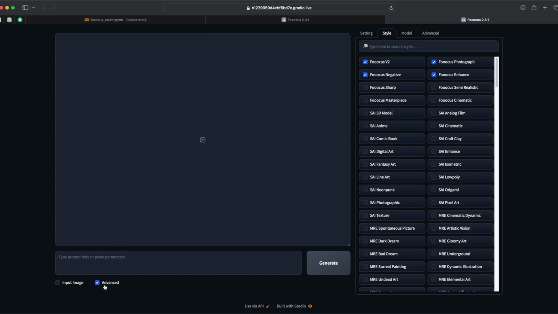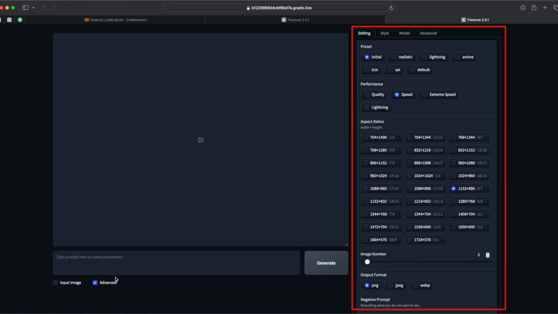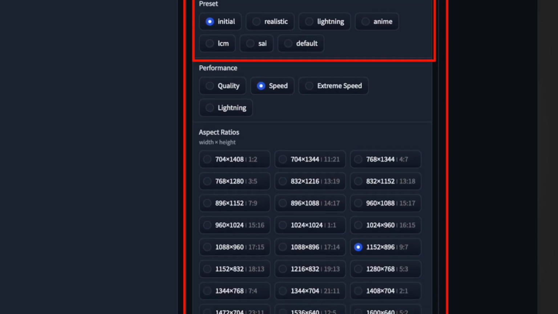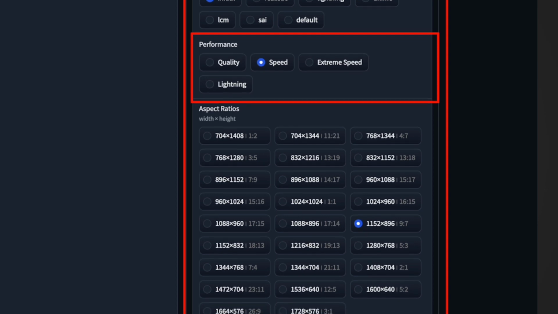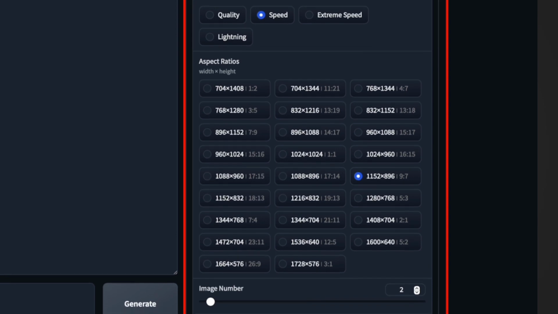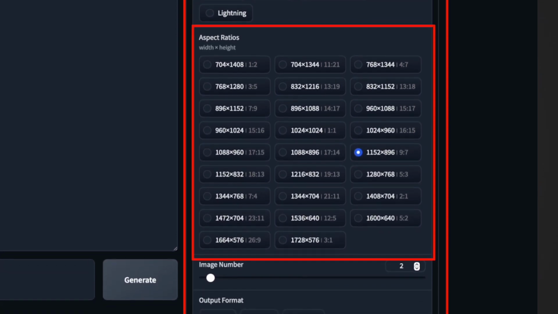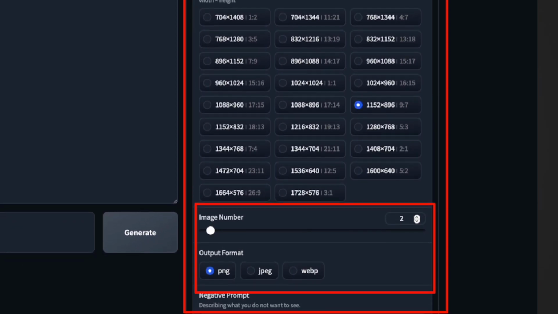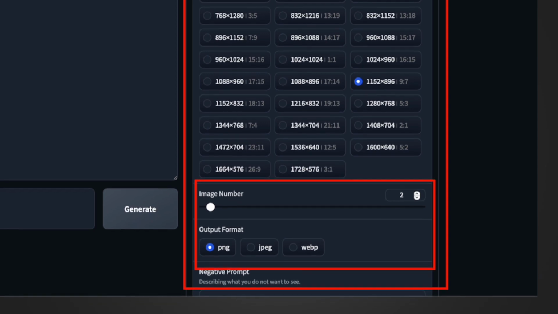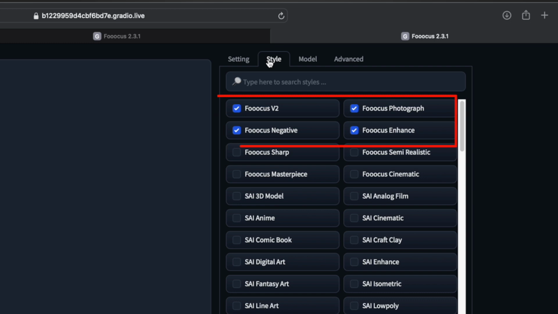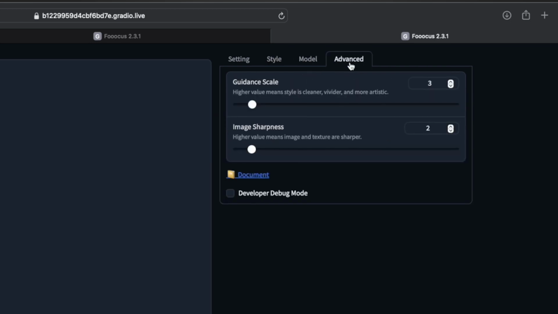Click on advanced options. You can see here, the right side advanced option panel is opened. We have a few more options. First one is preset. Here you can select which type of image you want to generate. I want to generate a realistic image, so I selected the realistic option. Then performance. Here image quality will depend on these options. Just keep it the same, otherwise it will take a lot of time to generate the image. And aspect ratio. If you need a specific aspect ratio, select from these. Otherwise, leave it as is. Next, the number of images to generate. And you can select the output format that you want. Next, open the style tab. Here select these four options. Then the model tab and advanced tab, leave them as they are.